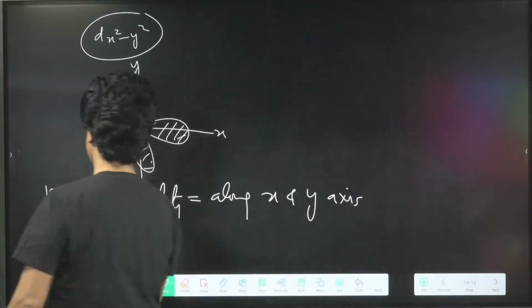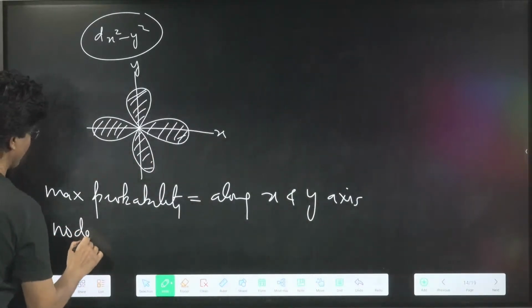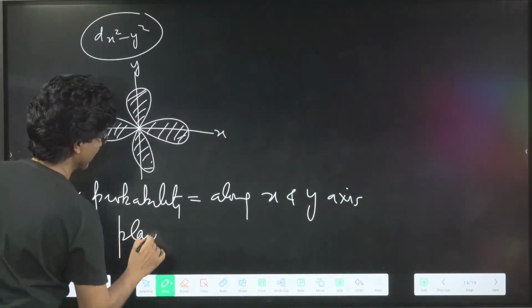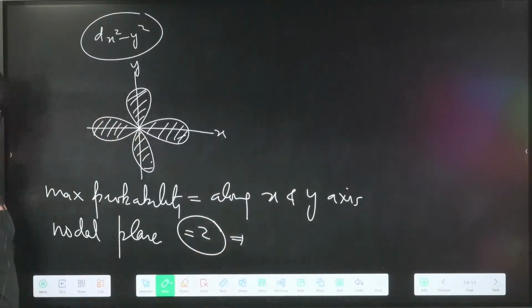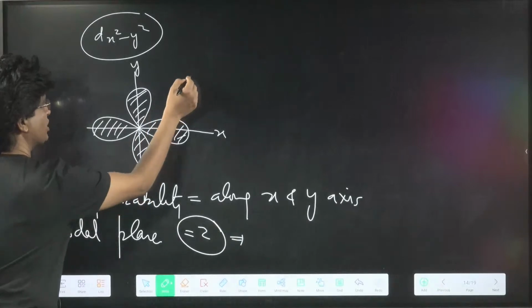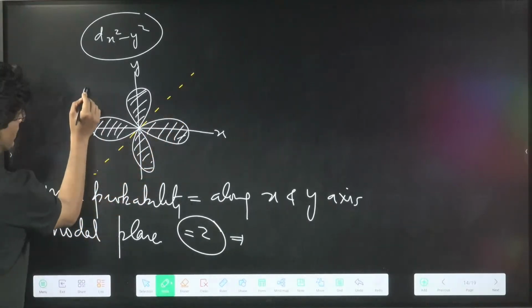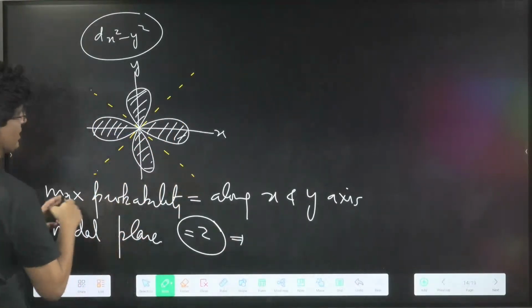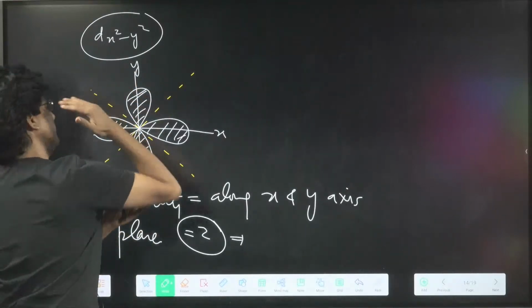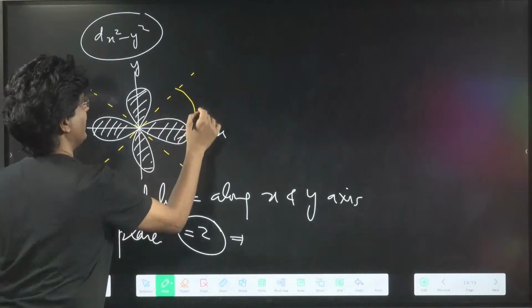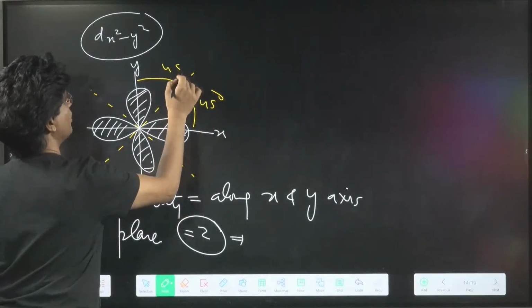Find the nodal planes. There are also two. Which two? You can draw the two planes at 45 degree to the x and y axes. Yes or no?